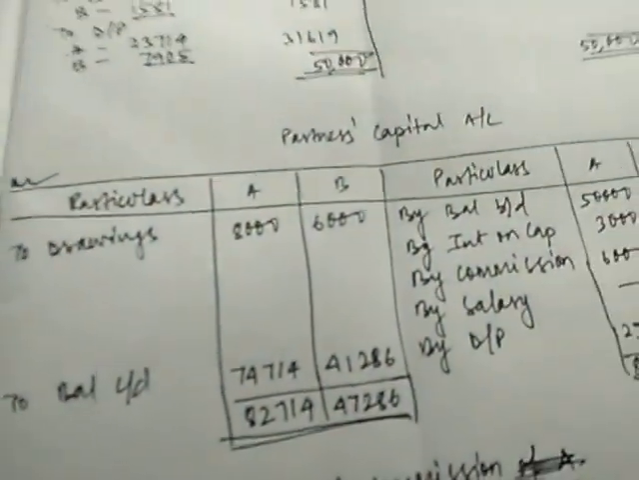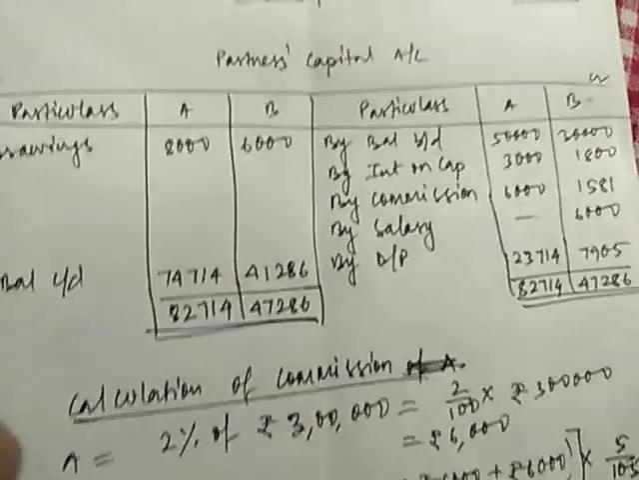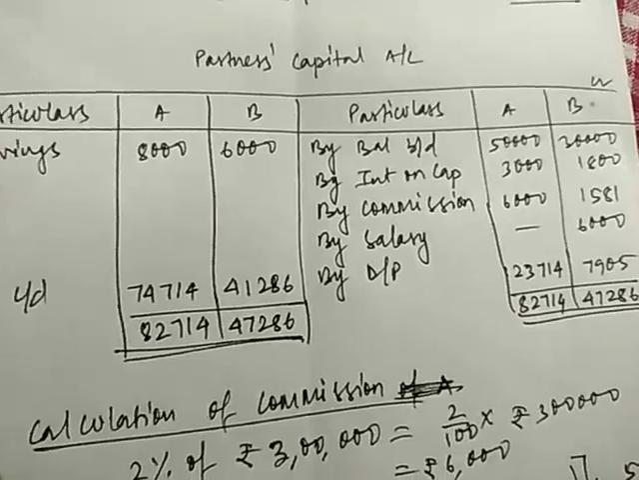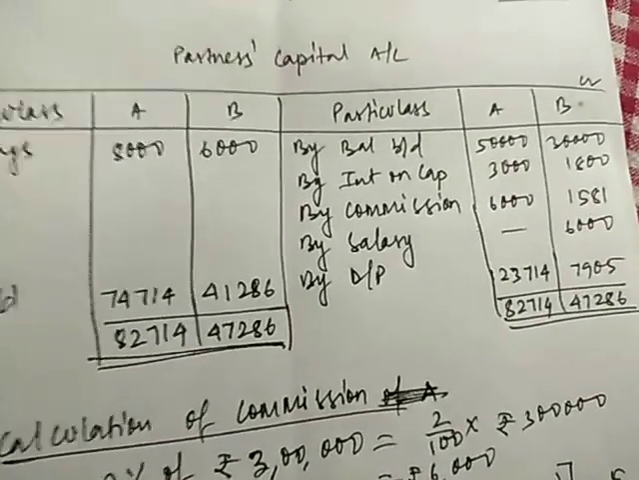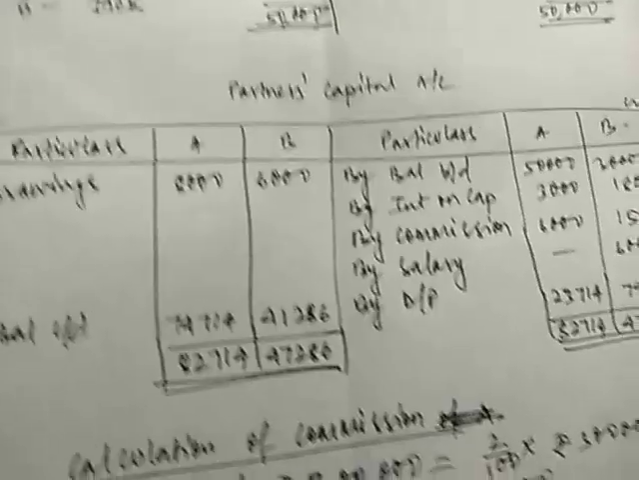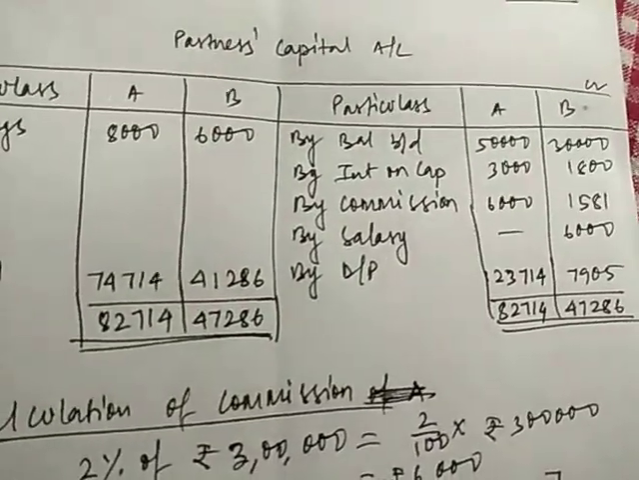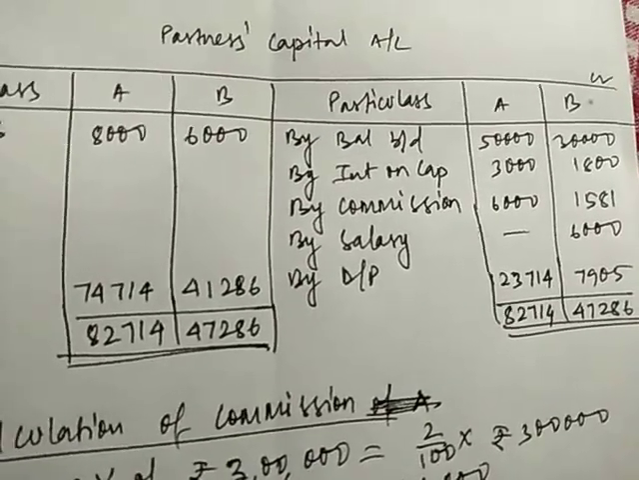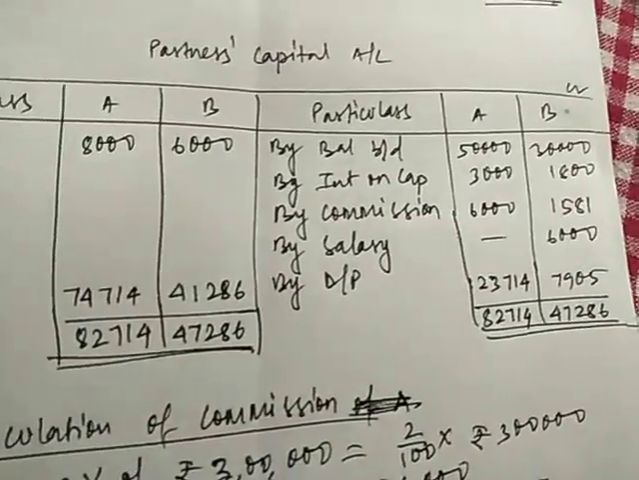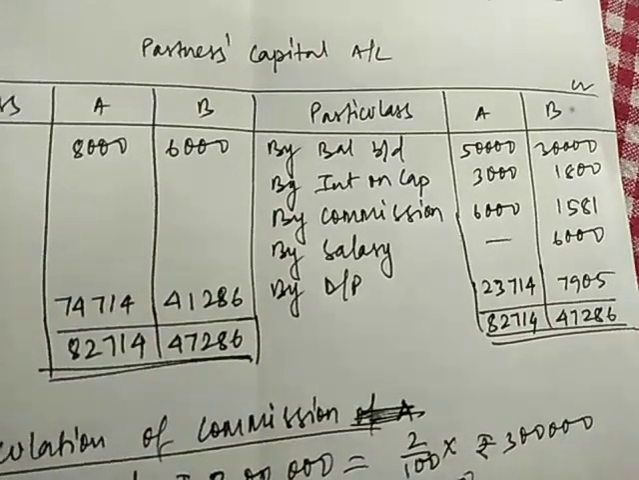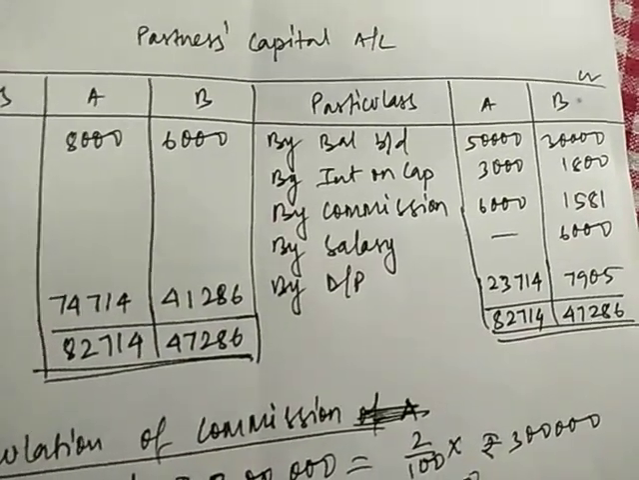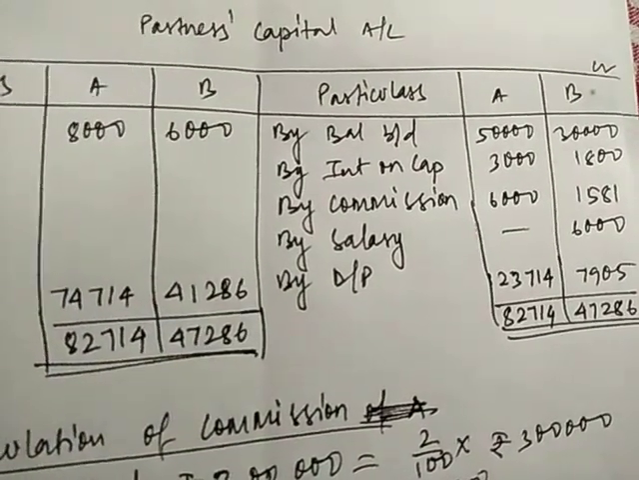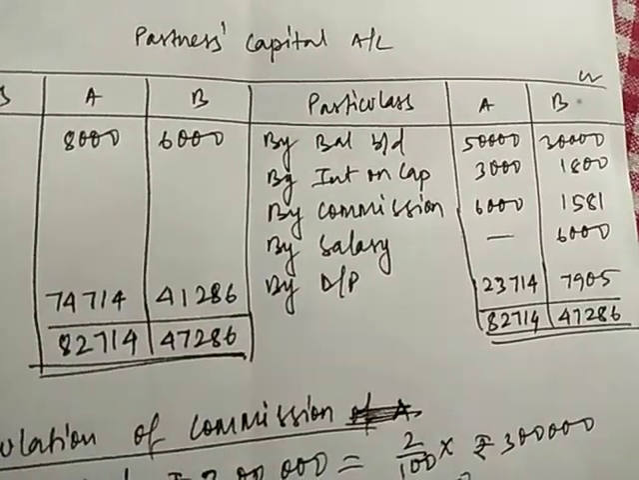Next we will see the partners capital also. In partners capital, the format is same. By balance BD first on the credit side. So it was 50,000 and 30,000 respectively for A and B. Next is interest on capital at the rate of 6% that we have given on the PL appropriation account, 3,000 and 1,800. Commission of A and B are 6,000 of A, 2% on turnover, and 1,581 of B that we have calculated just now. Next is salary that was only given to B, 6,000 per annum. Next is the DP, divisible profit, that is 23,714 for A and 7,905 for B. That we have already got.